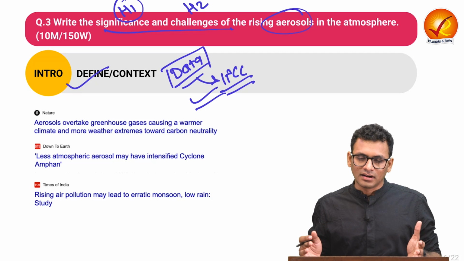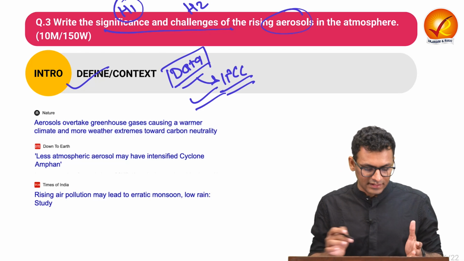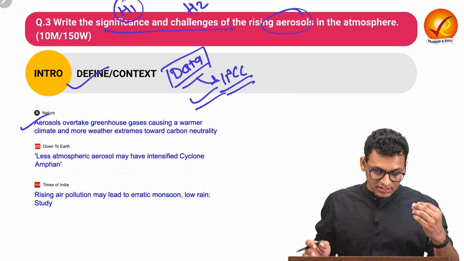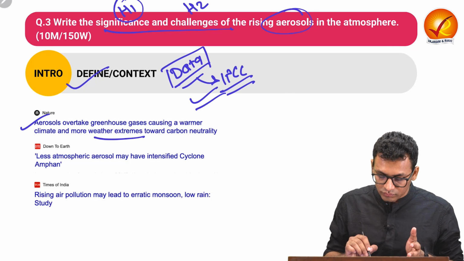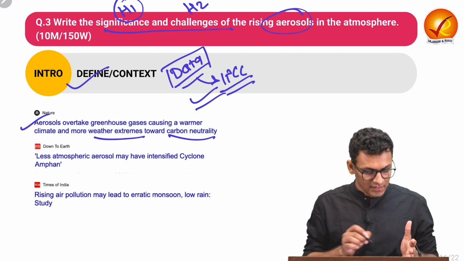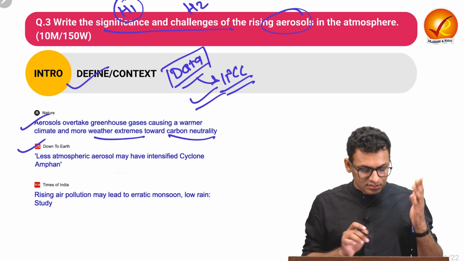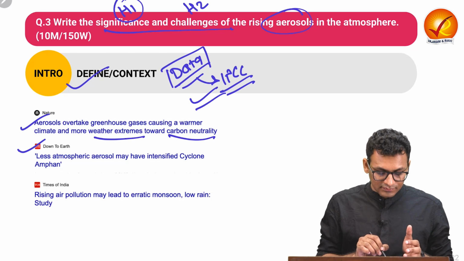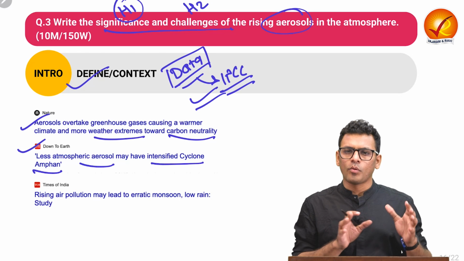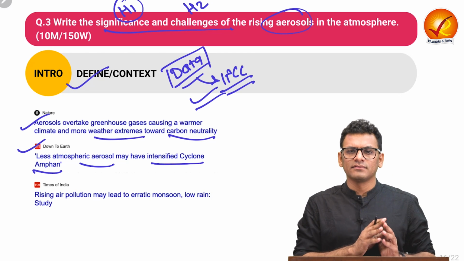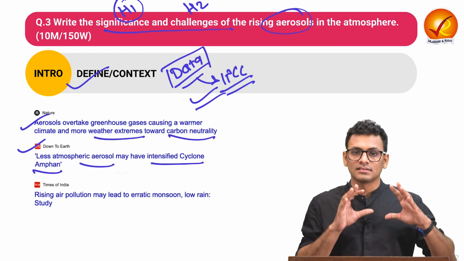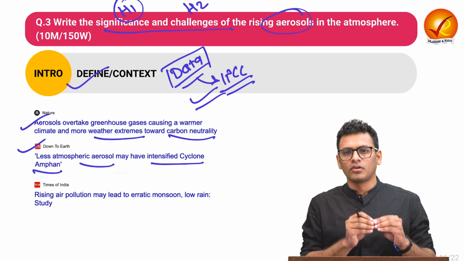You can also give certain context where we have seen in current affairs how aerosol has overtaken greenhouse gases, causing a warmer climate and more weather extremes toward carbon neutrality. This is a report which has been cited in the Nature Journal. You can also cite a Down To Earth article which talks about how less atmospheric aerosol may have intensified cyclone. So these are the kind of proof points or context that we are getting with respect to aerosol and its impact on the atmosphere. So that is something you can initiate as a context for the introduction.